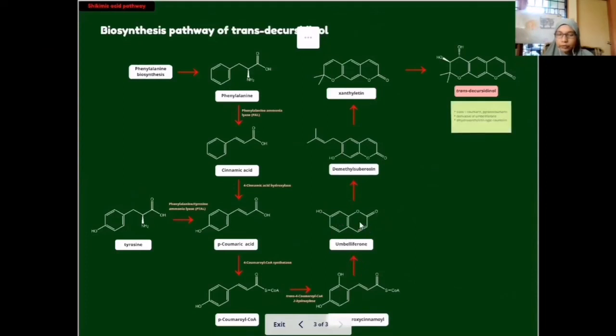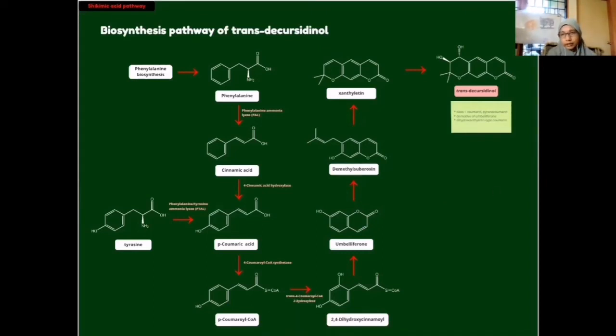Now it has a two-ring structure, and further goes through third ring formation to form trans-tickesidinol: umbelliferone, to demethylsuberosin, to xanthyletin, and lastly to trans-tickesidinol. So that's all for the biosynthesis pathway of these three compounds.